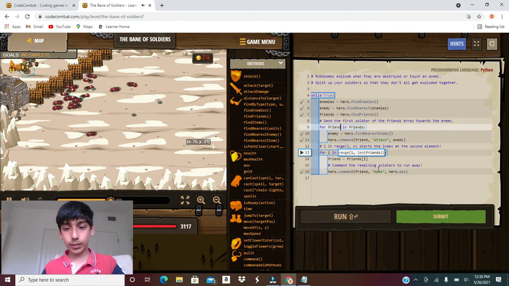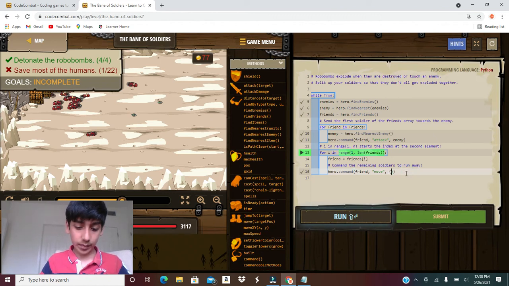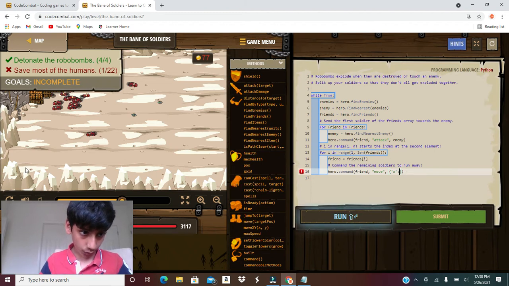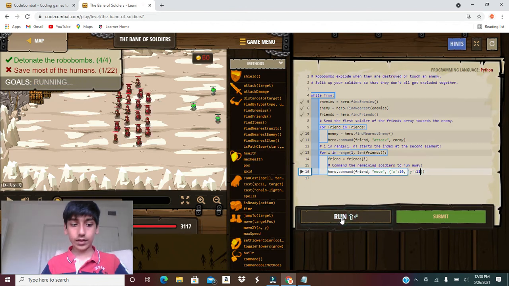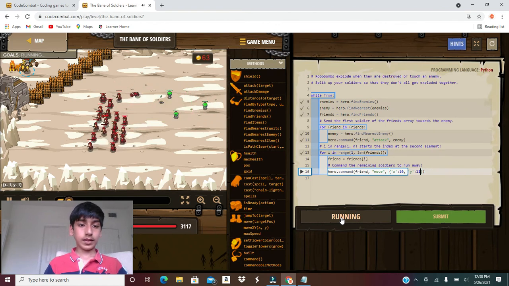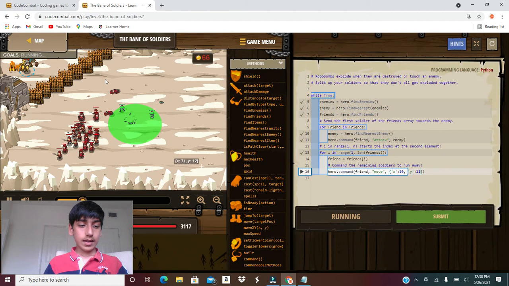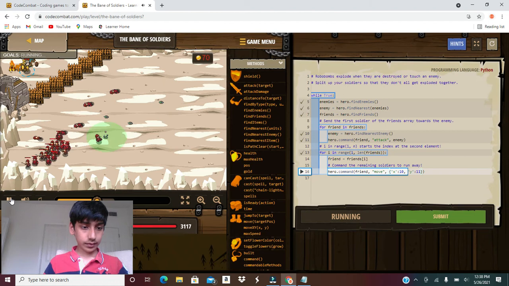Okay, so we were moving in the wrong direction. We need to move to 910. The code was correct. We were just moving in the wrong direction. So make sure to move to the right direction. So we move to 10, 11. The x pos is 10, the y pos is 11. Okay, so now you click run. And next, you succeed. Yep, so now you succeed.